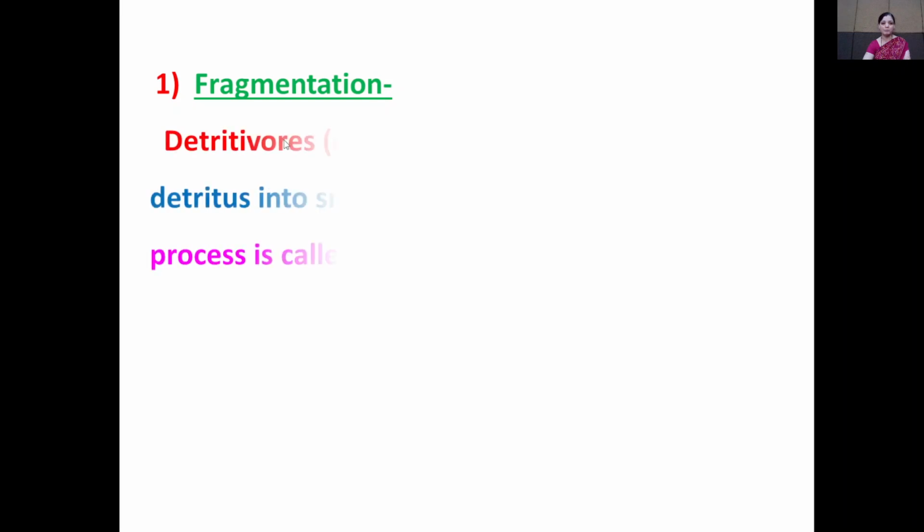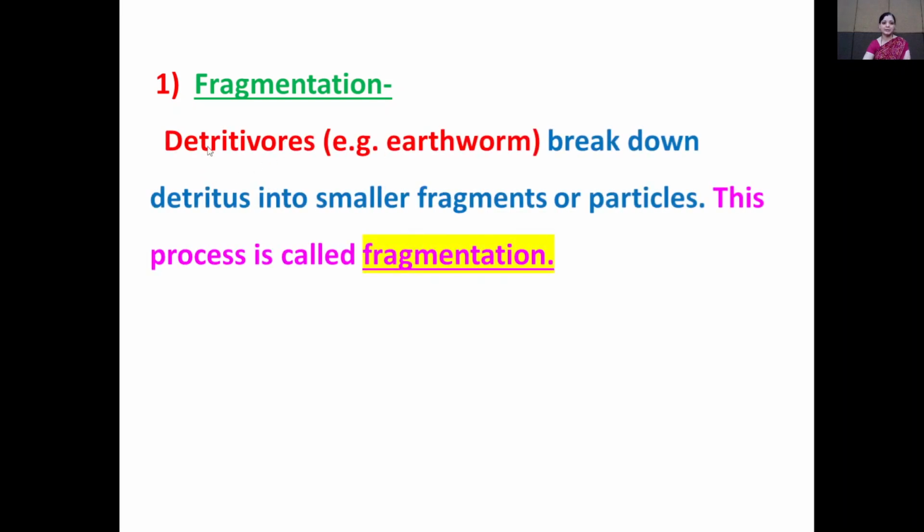Now see the first step of decomposition, that is fragmentation. Detritivorous animals, for example earthworms, break down detritus into smaller fragments or particles.